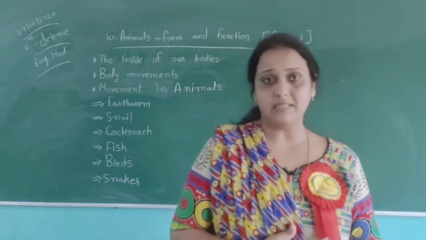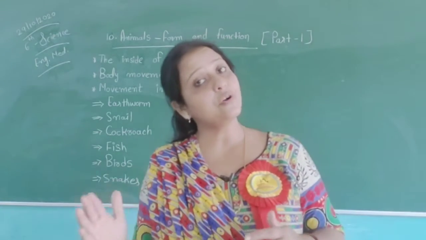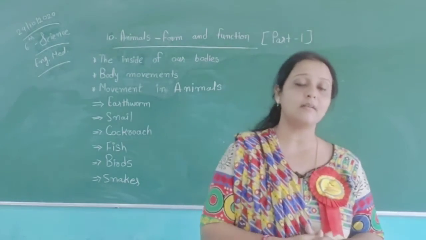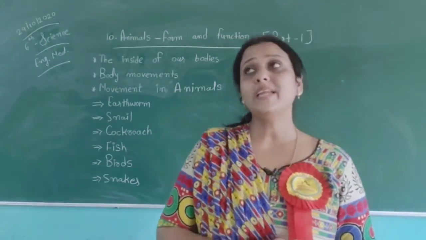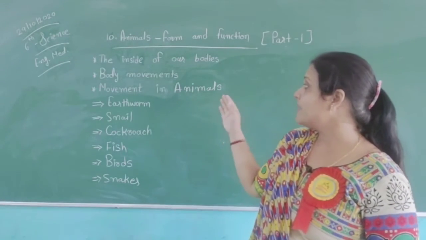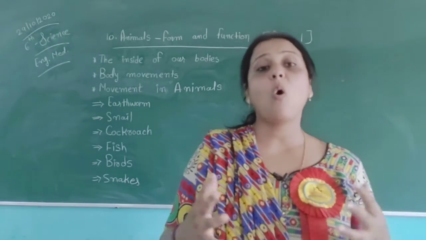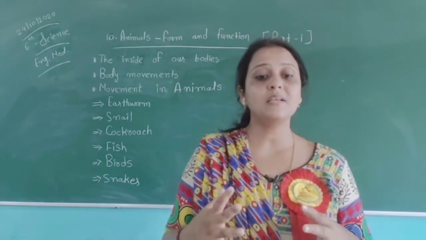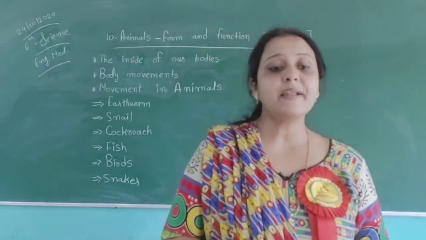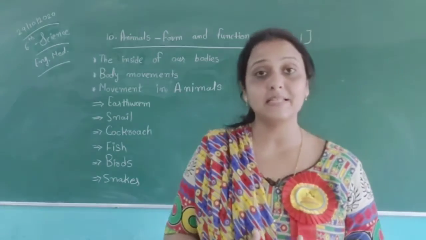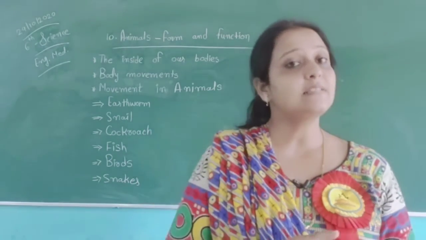Then, movement in animals. As I said to you, all types of animals cannot use the same method. They use different methods according to their body structures. So in body movement in animals, first we have earthworms. We have all seen earthworms. An earthworm has a long tube-like body. The body is made of many rings or segments joined end to end. It has no bones. Earthworm has no bones.